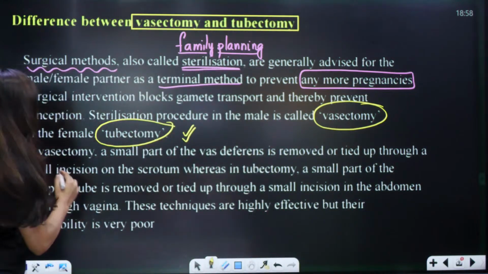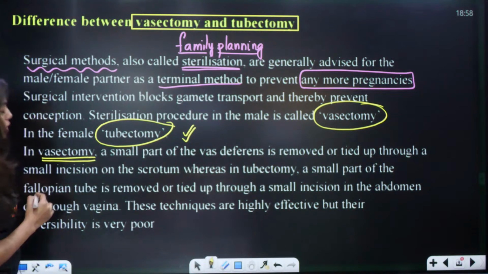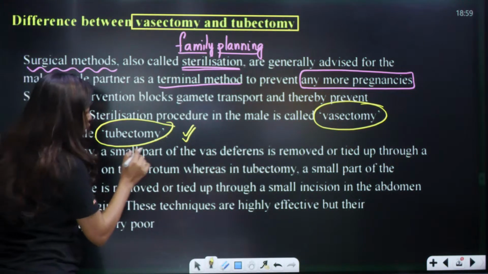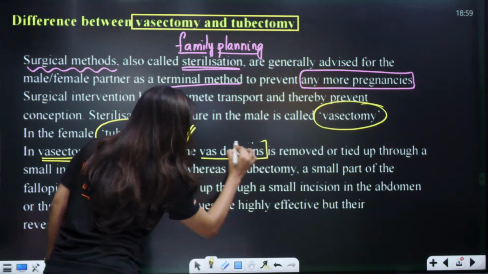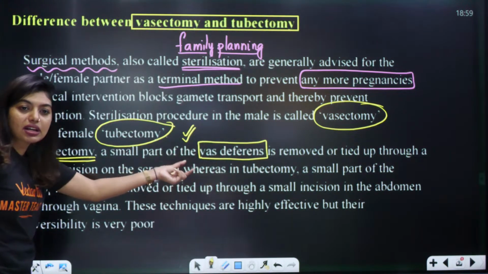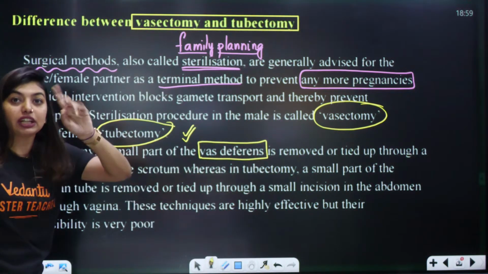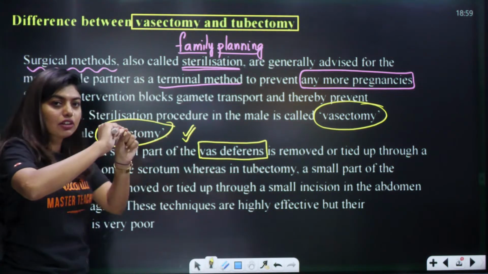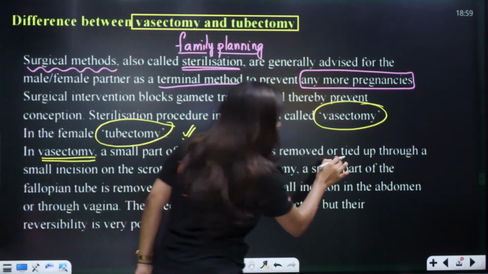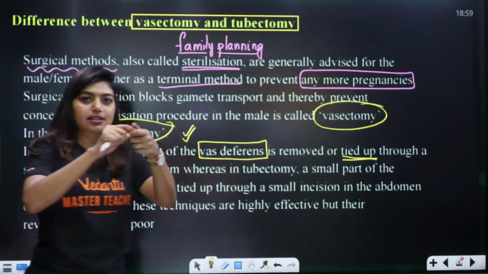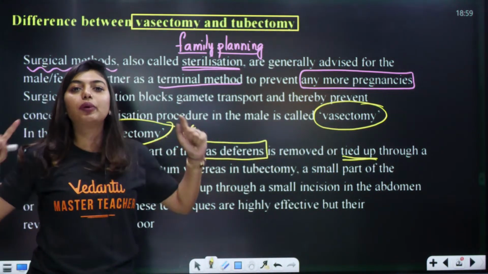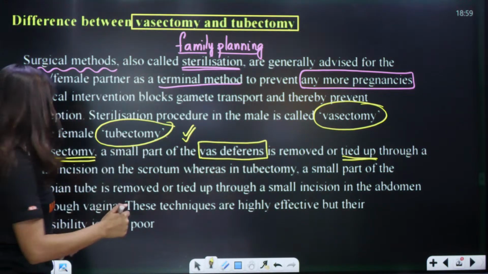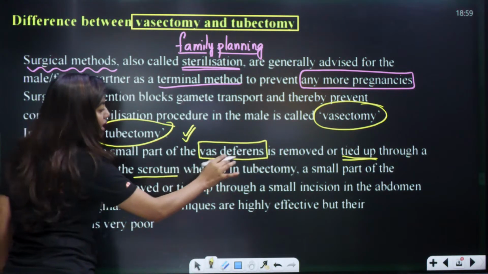Now look here students, in vasectomy, that means in male, a small part of the vas deferens is removed. You have studied human reproduction now? All of you remember vas deferens? For the transfer of sperm, we need the vas deferens. So, what they will do? They will cut a small part of the vas deferens, remove it and tie it, cut like this, tie it like this, so that the sperm does not transfer. This is done through a small incision, meaning a cut, on the scrotum.